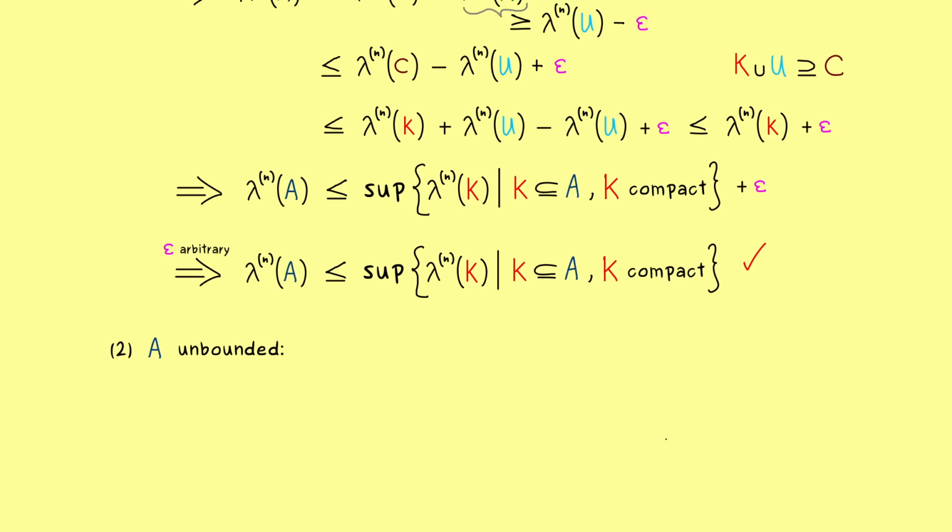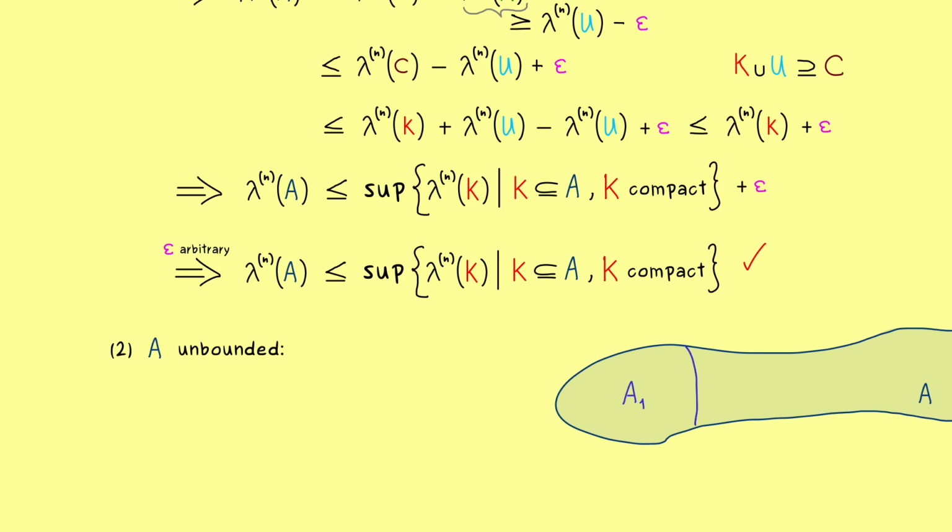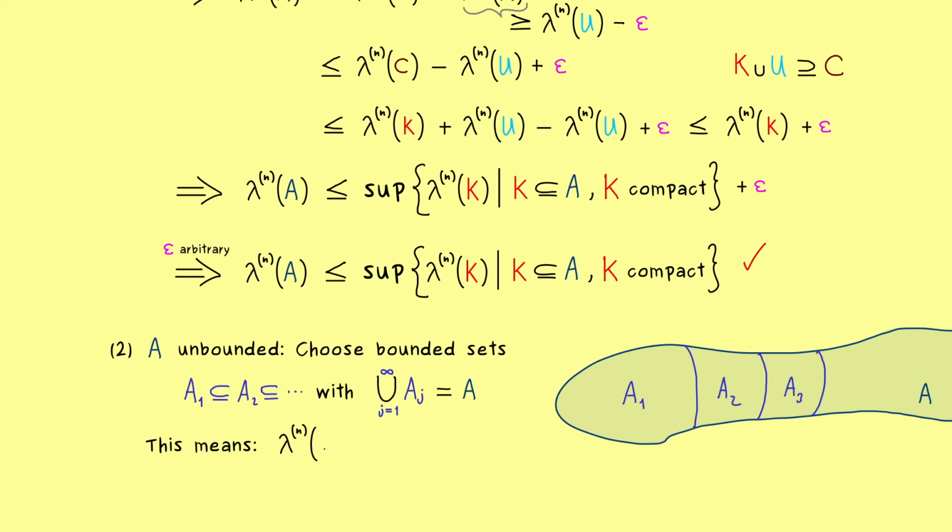Hence now in the second case, we can consider the case that A is an unbounded set. Indeed, this whole thing is not a big problem because we can just scoop it with bounded sets. This means we take our bounded set and make it bigger and bigger such that in the limit we get the whole set A back. So we have a whole chain of bounded sets where the union is A again. And the good thing is then we also know that the Lebesgue measure of the set A_j converges to the Lebesgue measure of A. So this is what I meant when I said scooping. We work with bounded sets and in the limit we get our set A back.